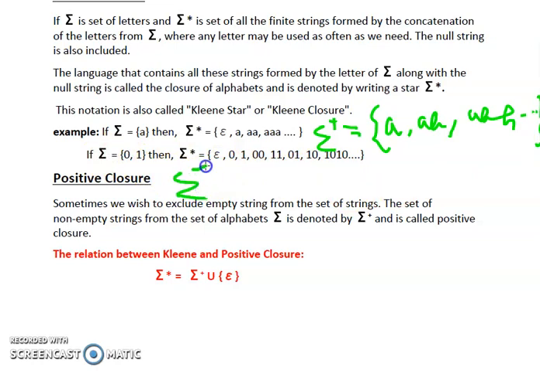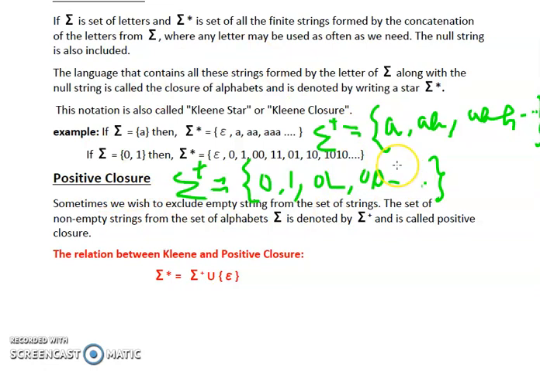Then Sigma plus will be equal to, now null will not be taken because null will not be part of this particular set. So we will have single 0, we can have 1 over here, then we can have 01, we can have 00 and so on. So any combination of zeros and ones, but null string will not be part of Sigma plus. So this is known as positive closure.